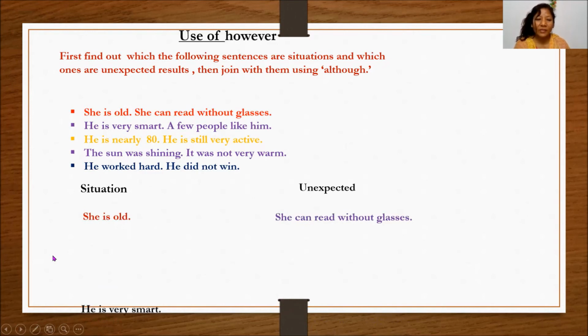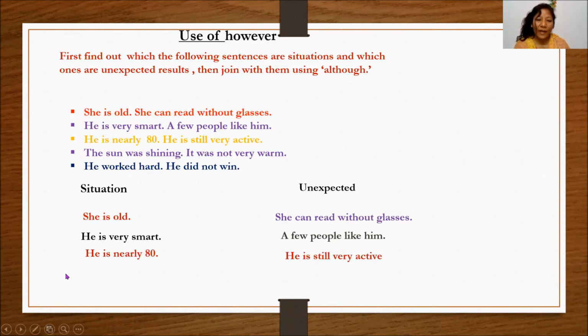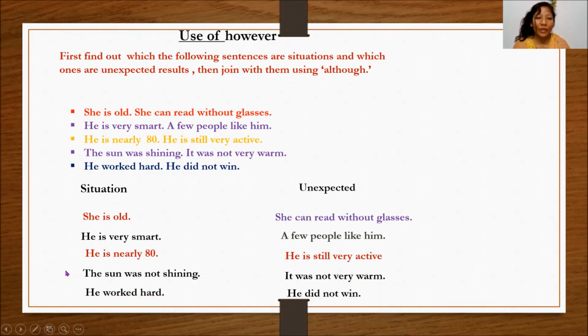She can read without glasses. He's very smart. A few people like him. It's nearly 80. He's still very active. The sun was shining. It was not very warm. He worked hard and he did not win.